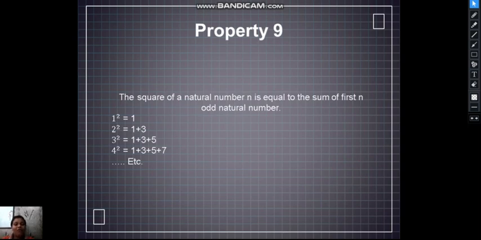Property 9. The square of a natural number n is equal to the sum of the first n odd natural numbers. Suppose 1 square is 1, so 2 square would be 1 plus 3. 3 square would be 1 plus 3 plus 5. 4 square would be 1 plus 3 plus 5 plus 7. 5 square would be 1 plus 3 plus 5 plus 7 plus 9. If we take 6 square, then it should be 1 plus 3 plus 5 plus 7 plus 9 plus 11. This will go on like this, so this is property 9.